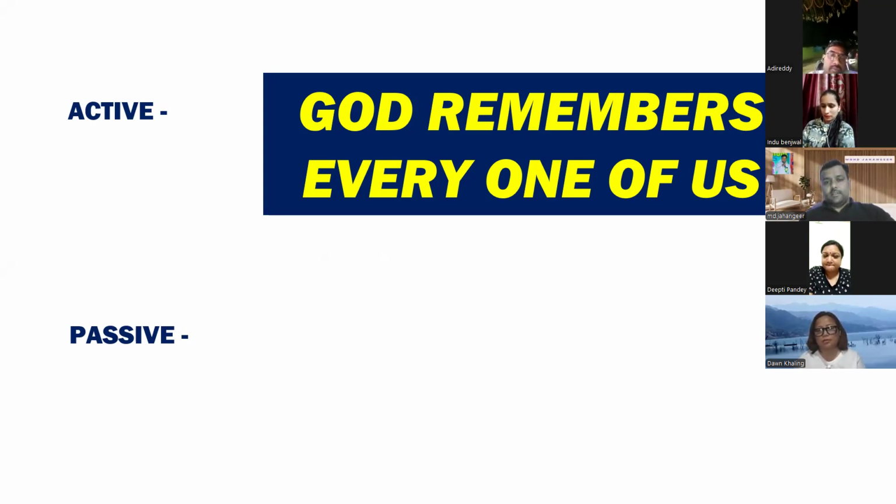Acha, what is an ROP in this sentence? You know the subject. God is a subject. Remembers is a verb, and every one of us is an ROP. Now, guys, how to identify this is an ROP?